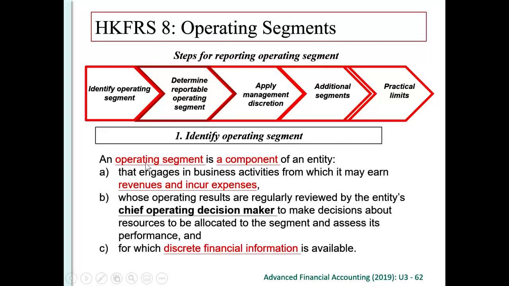So what is an operating segment? An operating segment is a component of the entity that engages in business activities from which it may earn revenues and incur expenses. It generates revenue, it incurs expenses. Also, the operating segment should be a component of the entity whose operating results are regularly reviewed by the entity's chief operating decision makers. And also, it should be a component of the entity for which discrete financial information is available. You must have the financial information about this component of the entity, otherwise there is nothing for you to report. So if we fulfill all this, then this may be an operating segment.